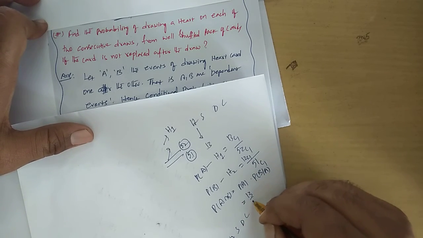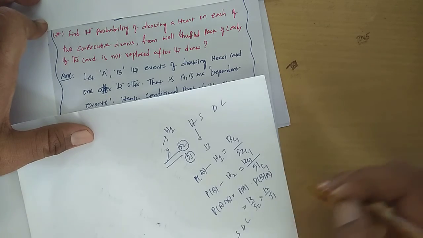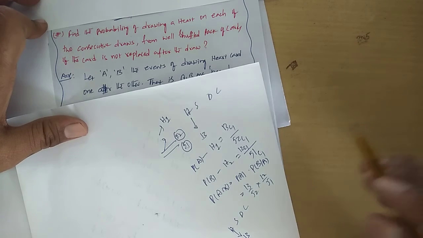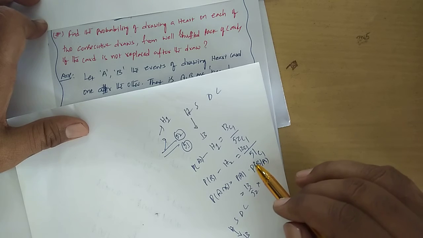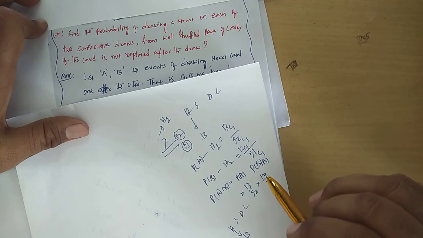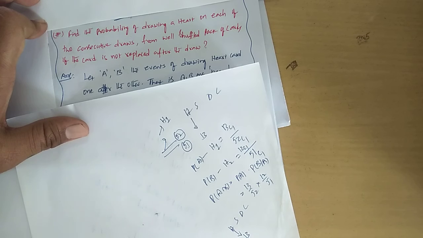So this is the answer. That means conditional probability exists: the succeeding probability depends upon its predecessor probability.